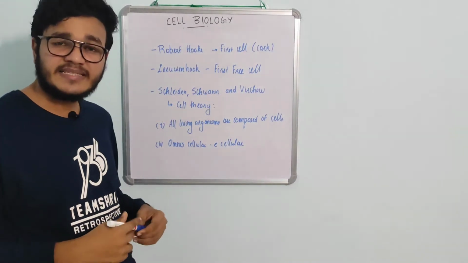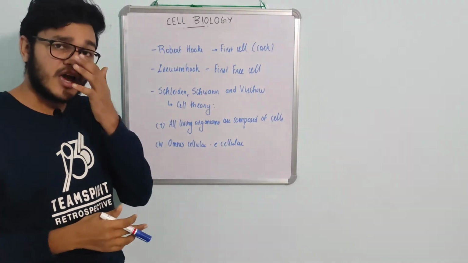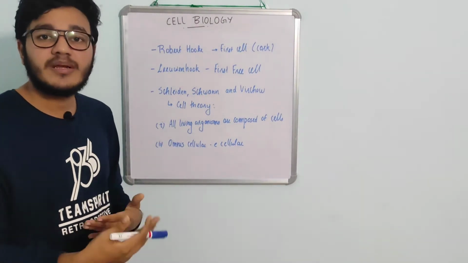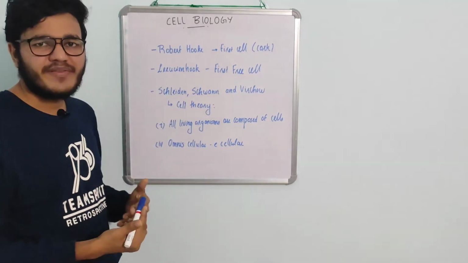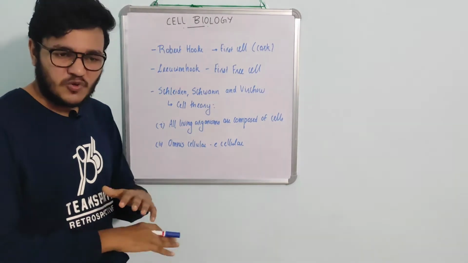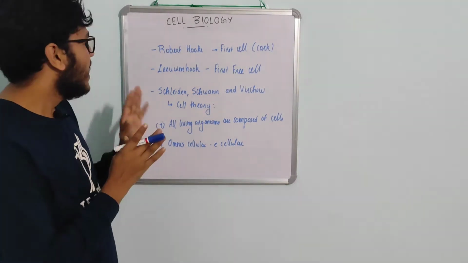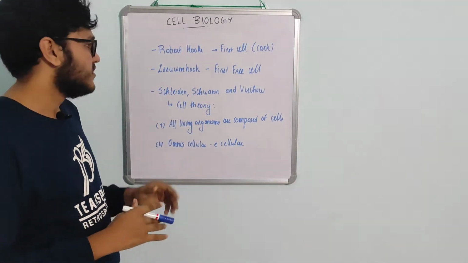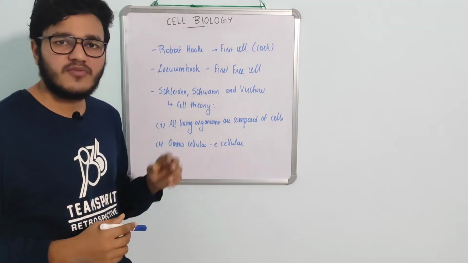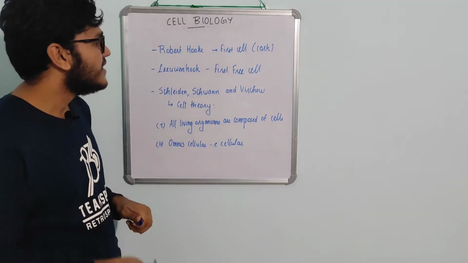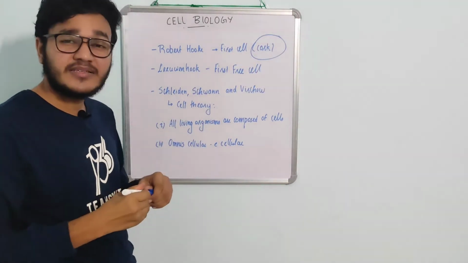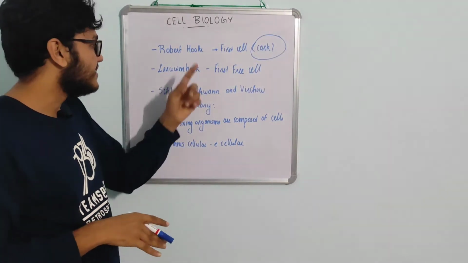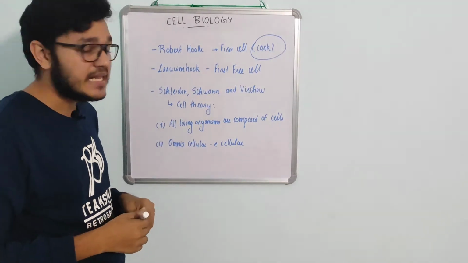So first, let's discuss some introductory points related to entrance exams from this chapter. The first one is a common point that everyone knows, but to make a foundation or base of cell biology, we have to discuss all these points. The first one is that Robert Hooke was the first to discover a cell, and he discovered it from cork. He saw it as a room-like structure and named it a cell. That's how the name cell came.